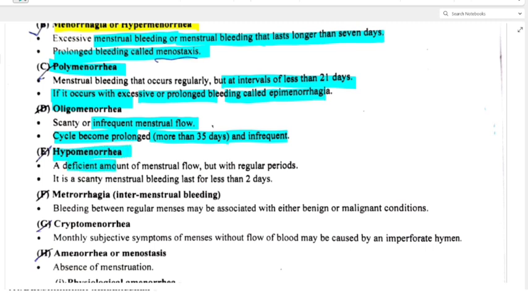Now hypomenorrhea, what is that? A deficient amount of menstrual flow but with regular periods. It is a scanty menstrual bleeding that lasts for less than 2 days.